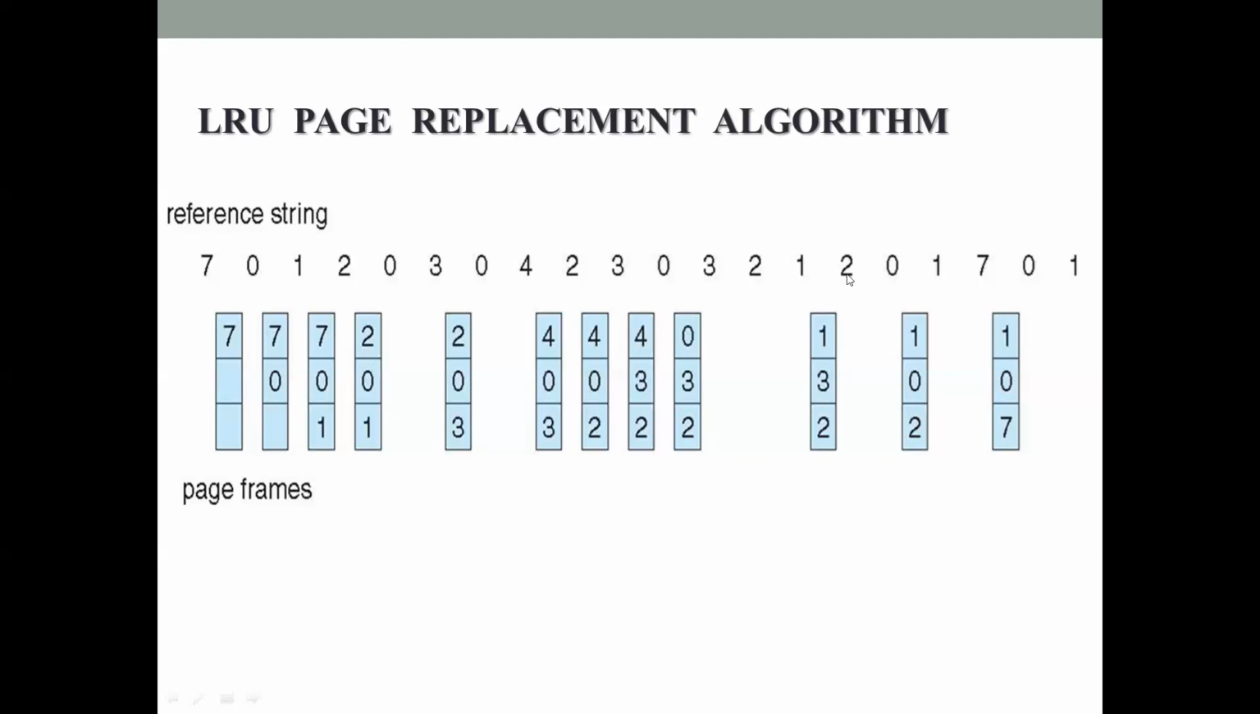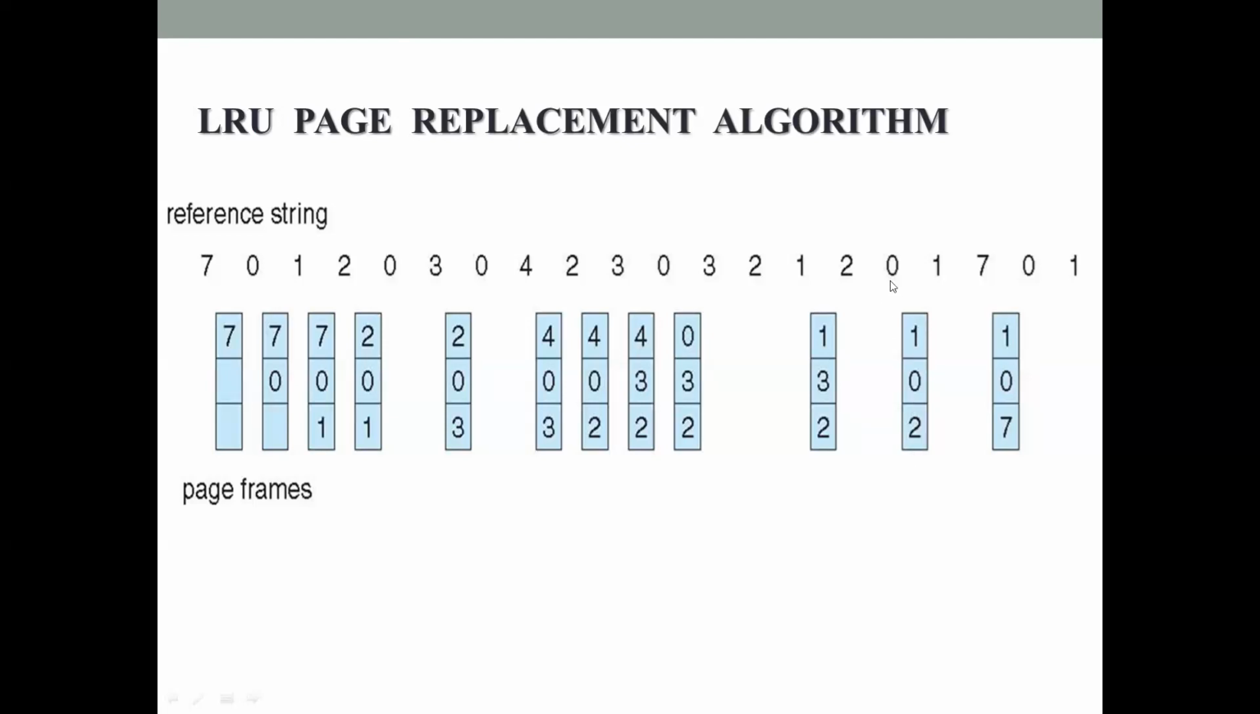Okay, next comes 2. 2 is already there in memory. Next comes 0. 0 is already there in memory, which means there won't be any page fault. If it is not there in memory, a page fault occurs. Whenever a page fault occurs, I have represented it with this diagram.